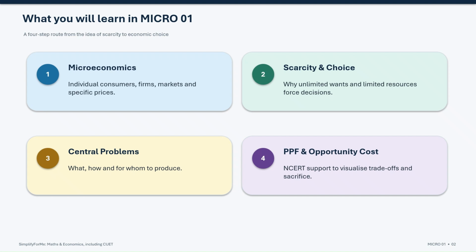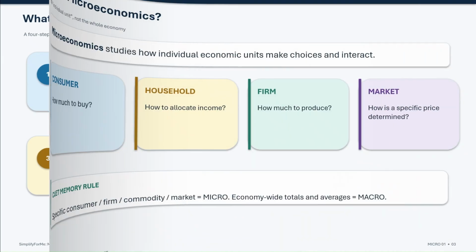Third, we will study the 3 central problems of an economy: what to produce, how to produce, and for whom to produce. And finally, as supporting concepts, we will understand the production possibility frontier, or PPF, and opportunity cost. These concepts visually demonstrate trade-offs and sacrifice. By the end of this lesson, you should be able to connect all 4 ideas into one logical chain.